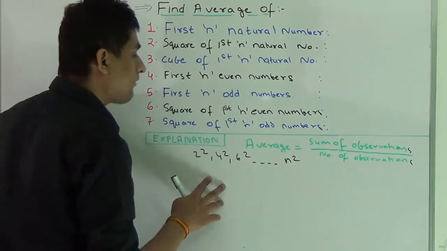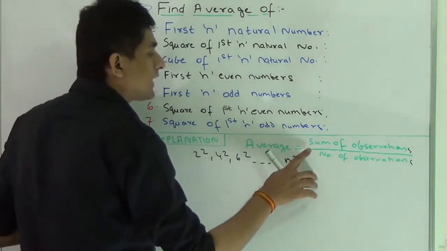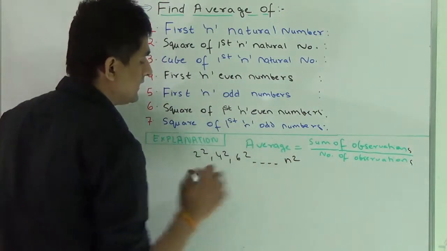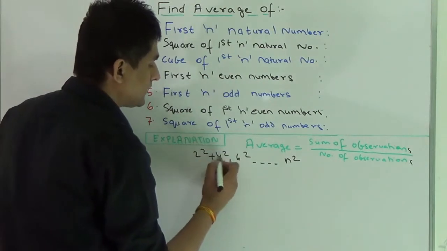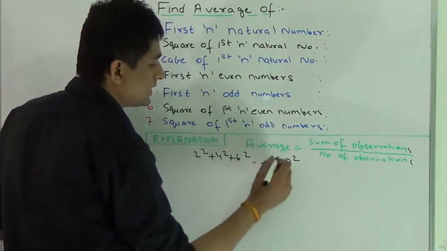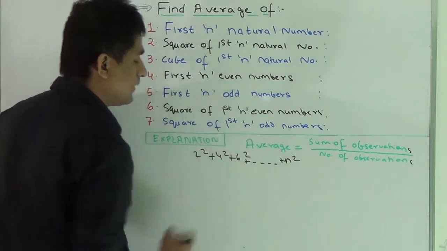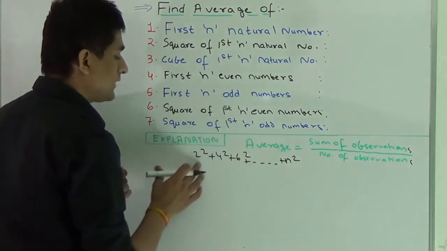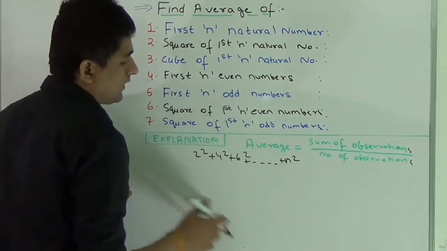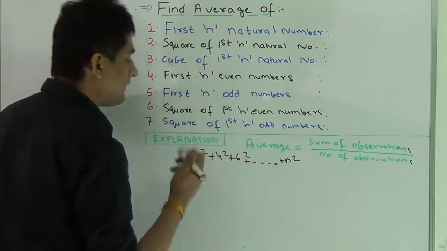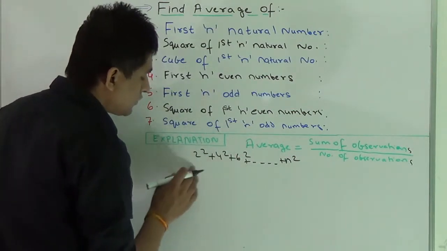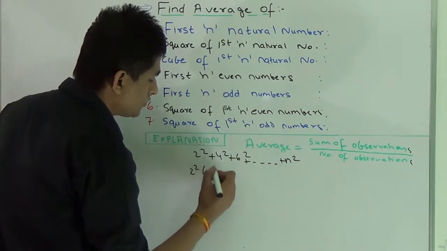We have to find the average value of this series. In order to find the average, we first have to calculate the sum of the series. So I am replacing the comma sign by a sum sign, as I have to find the sum. Whenever you get this kind of series, you have to calculate the sum. Calculating the sum of the first n even numbers, just take 2 square common from it.